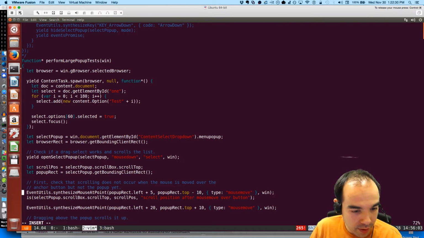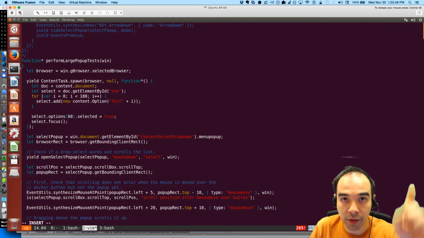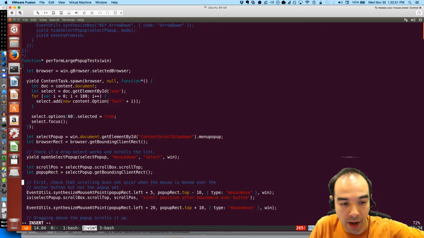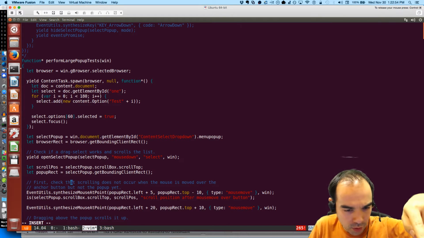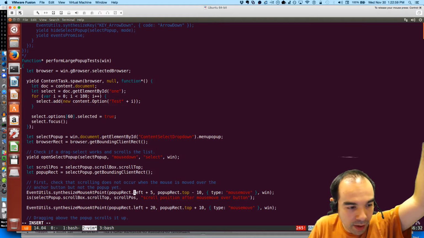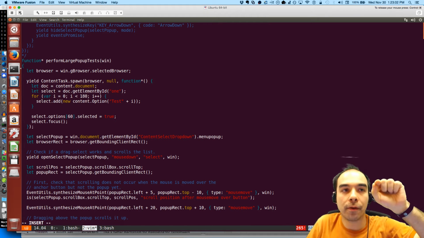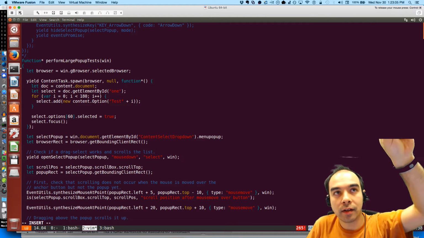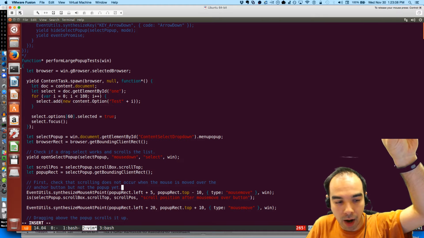And then we're going to synthesize a mouse move, because we've synthesized a mouse down but not a mouse up. So the test thinks we're clicking on something, in this case the select pop-up, and we haven't let go yet. So we're clicking and holding. Check that scrolling does not occur when the mouse is moved over the anchor button, but not the pop-up yet. So we've clicked and held, and we're dragging up, actually, over the anchor, which is the select drop-down. So the first test is I click, and then I drag 10 pixels above the select pop-up.